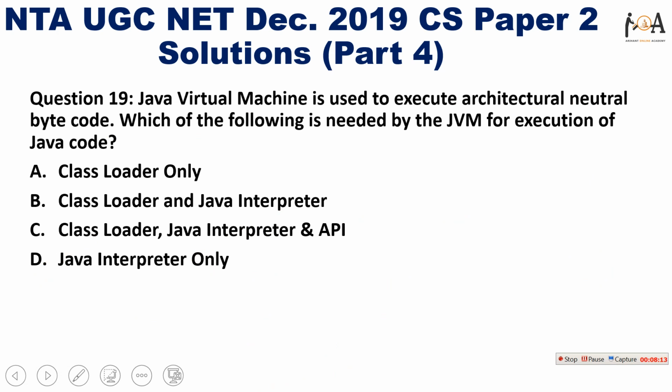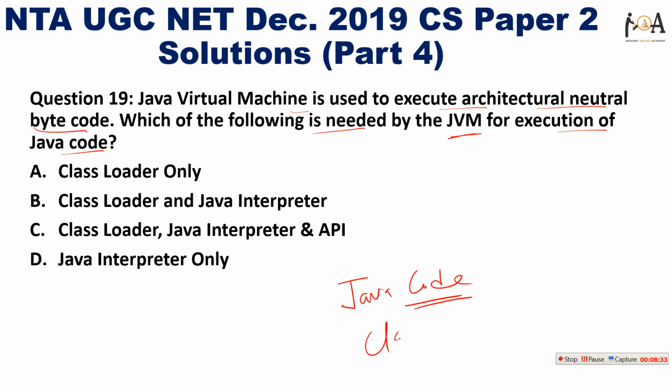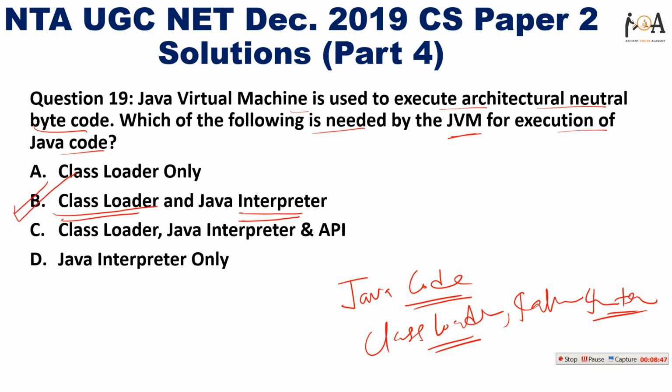The next question is: Java Virtual Machine, that is JVM, is used to execute architecture-neutral bytecode. Which of the following is needed by the JVM for the execution of Java code? So for execution of Java code, I need a class loader. Class loader is an important thing, and I need it to execute that, as well as I also need a Java interpreter. Java interpreter means I need Java loader and Java interpreter, right? B is the correct answer.